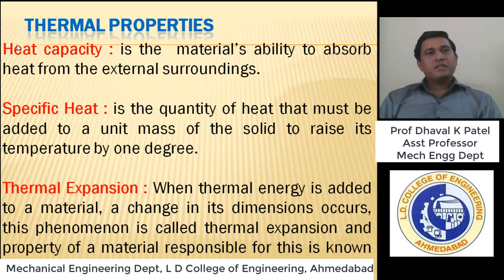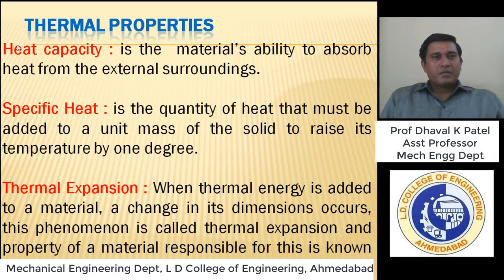So now we will discuss the thermal properties. Heat capacity. Heat capacity is the material's ability to absorb heat from the external surroundings, right? This thermal property is explained with the example of refrigeration and air conditioning.